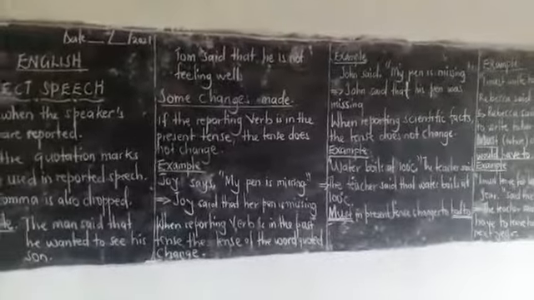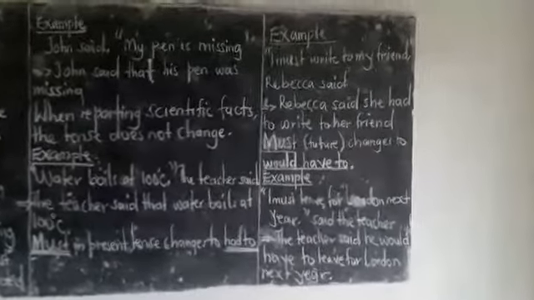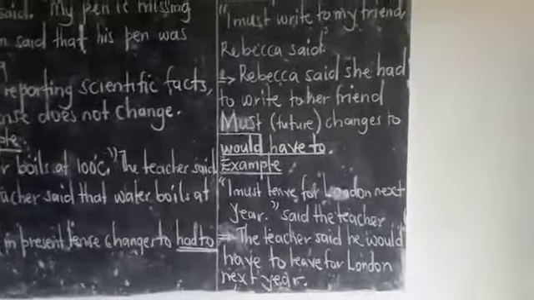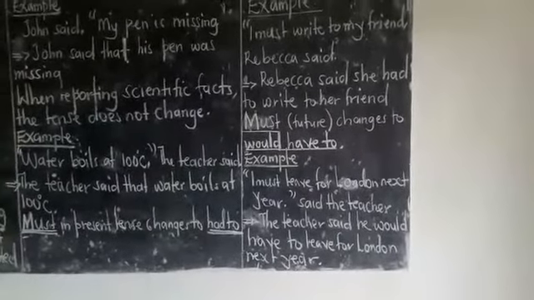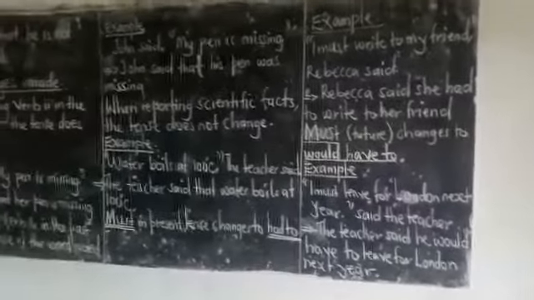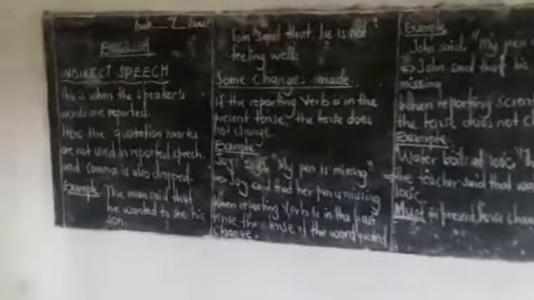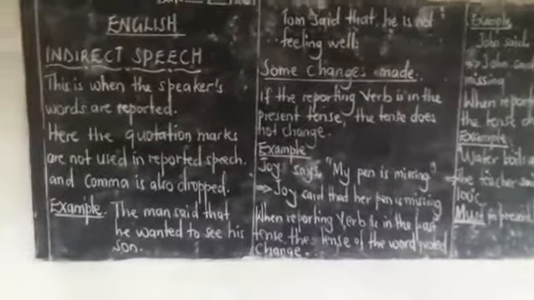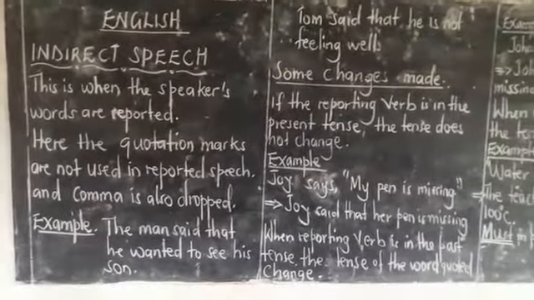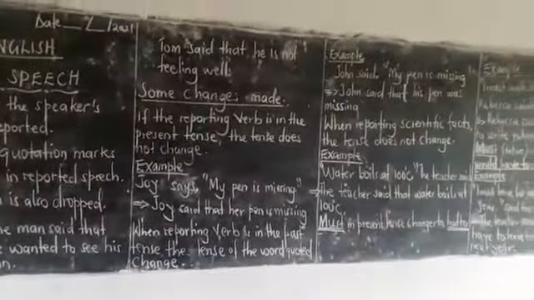Must changes to had to when it is in the present tense, and when we go to the future tense, it changes to would have to. Members, please try to go through that work very well. If you are failing to understand, read those statements very well. Get those small examples I have given you.